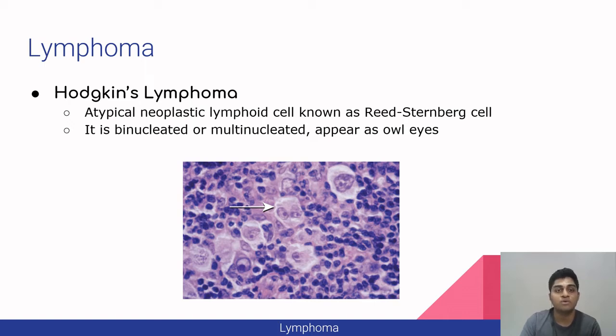Starting with the histopath of Hodgkin lymphoma, it appears as atypical lymphoid tissue known as Reed-Sternberg cells. You can see here, it is binucleated or multinucleated and appears as owl eyes.